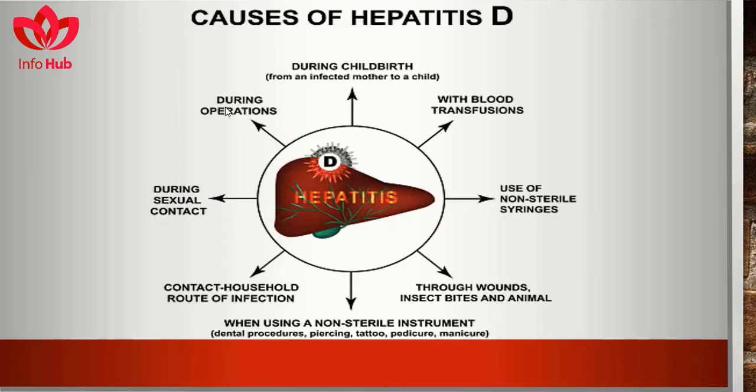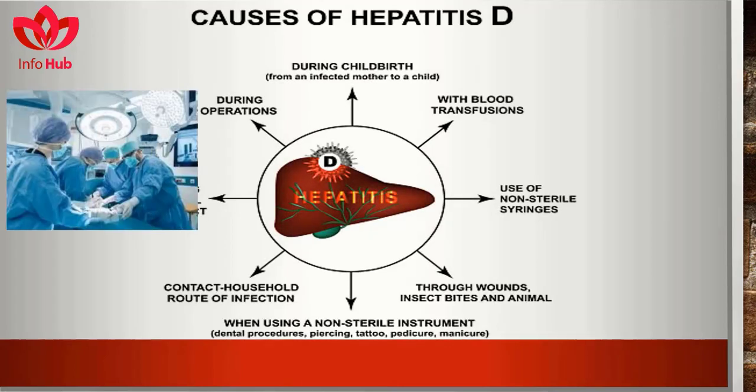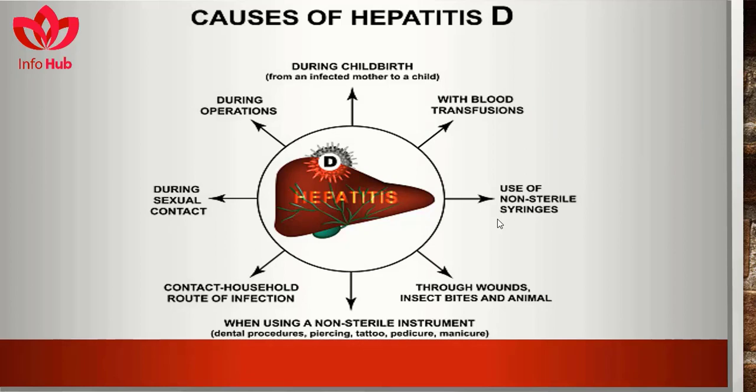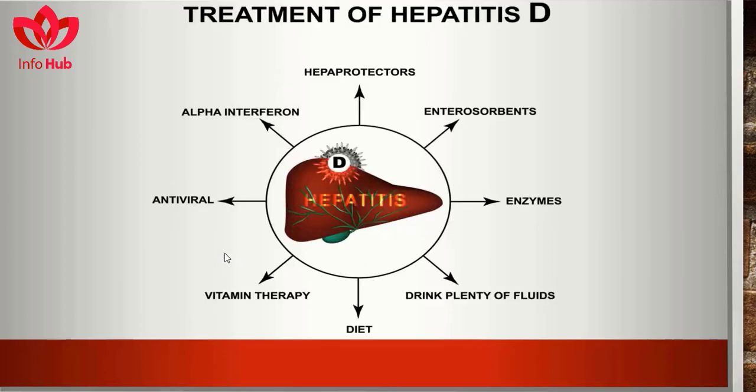Causes of hepatitis D: it is spread during operations, during childbirth from an infected mother to a child, with blood transfusion, use of non-sterilized syringes, through wounds, insect bites, and animals, when using a non-sterile instrument for dental procedures, pedicure, manicure, and tattoos, by the contact household route of infection, and during sexual contact. Treatment of hepatitis D contains alpha interferon, hepaprotectors, enterosorbents, enzymes, drinking plenty of fluids, diet, vitamin therapy, and antiviral drugs.